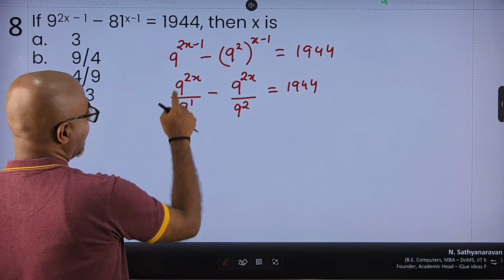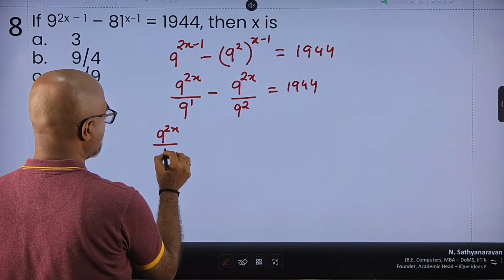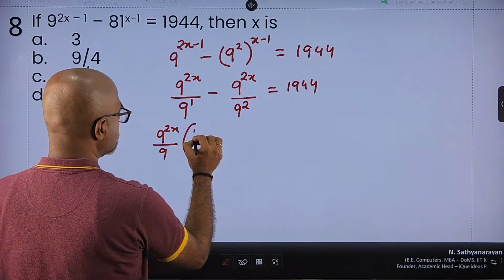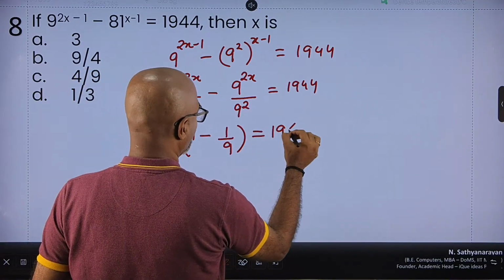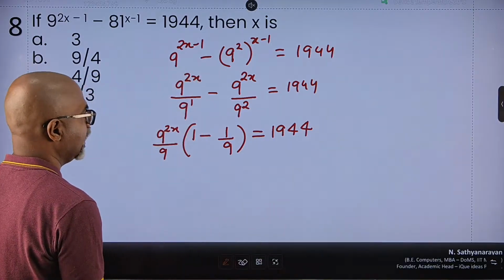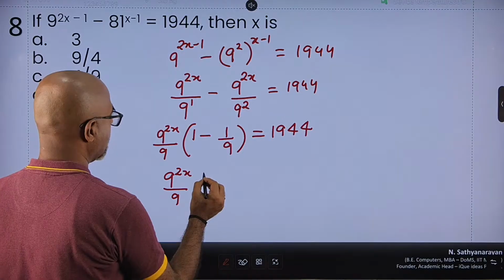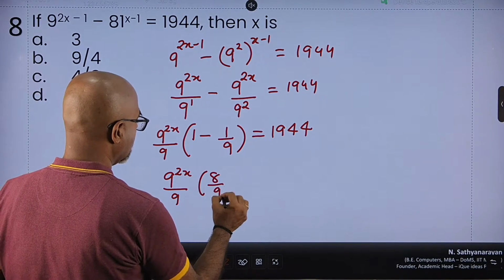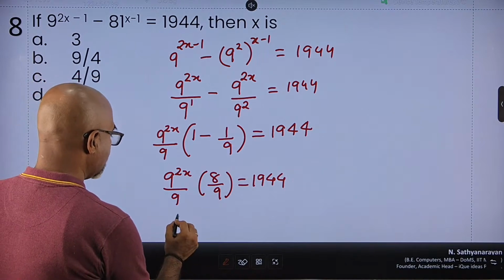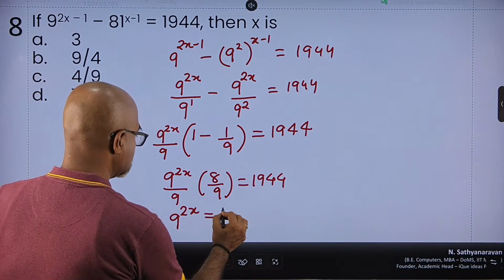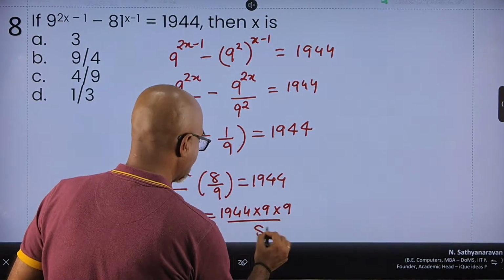Now I can write 9 raised to 2x upon 9. I can actually take it as common. 9 raised to 2x upon 9 is common in both the terms. So this becomes 1 minus 1 upon 9 is equal to 1944. Excellent. So 9 raised to 2x upon 9, 1 minus 1 upon 9 is 8 upon 9, is equal to 1944. So I can write 9 to the power 2x is 1944 into 9 upon 8.